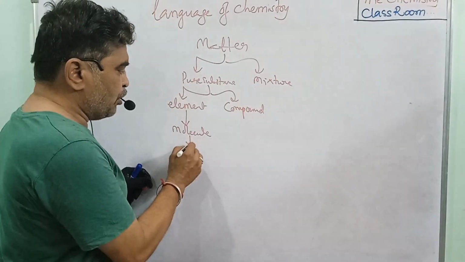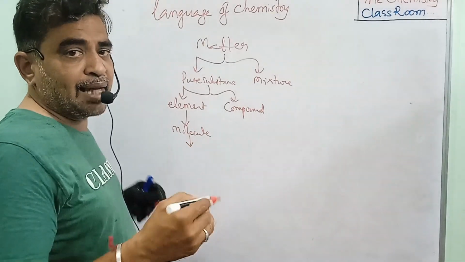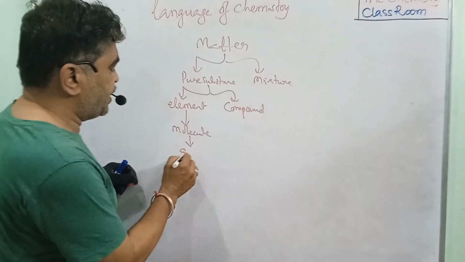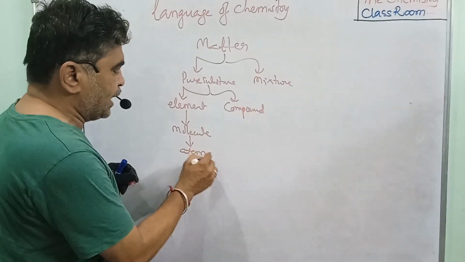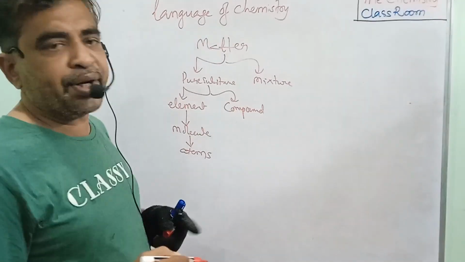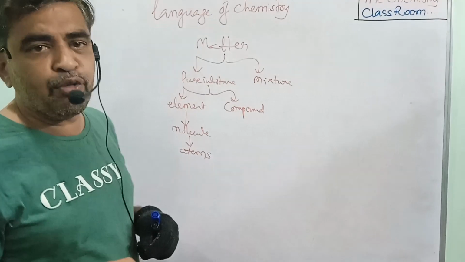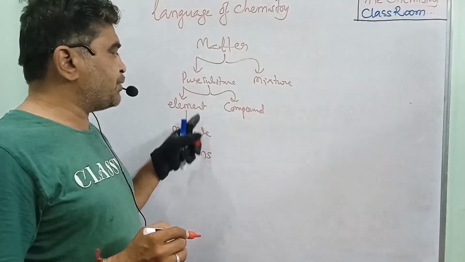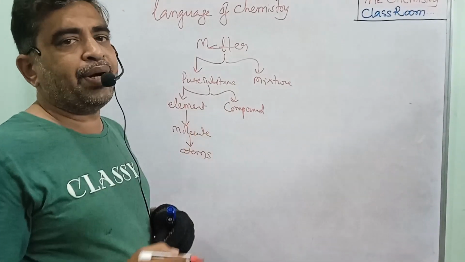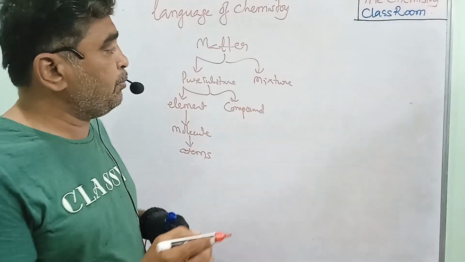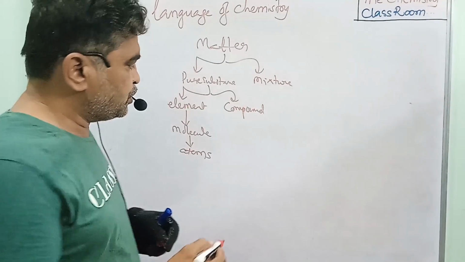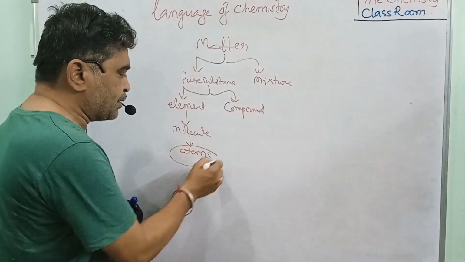So again, the molecules are divided. Why? Because science has developed. The molecule can be divided into atoms. So atoms are the combination. When atoms are combined, what do you form? The molecule. When molecules are combined, you form the element. When elements are combined, what do you form? The compound. With compounds combined, you form the mixture. Mixture is the matter. So now we discuss the atoms.